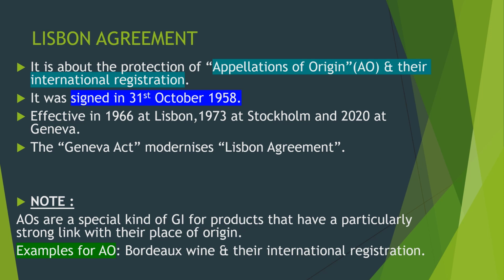Fine. Just for reference, AOs are a special kind of GI, that is geographical indications, for products that have a particularly strong link with their place of origin. As we know, friends, GI is strongly linked with the place of origin and with its communities. Similarly, AO, that means appellations of origin, is also a special kind of GI for products that have a particularly strong link with their place of origin. Fine. Examples for AO are Bordeaux wine and their international registration. Fine.